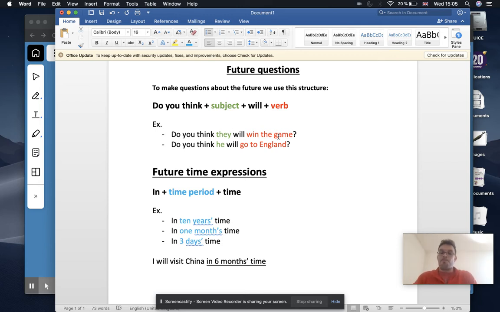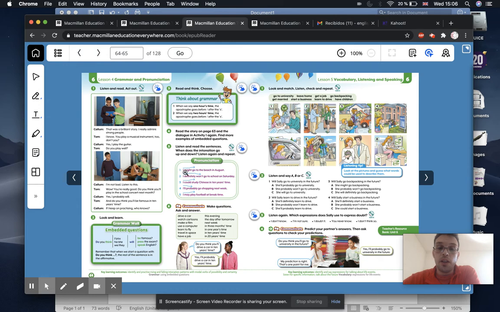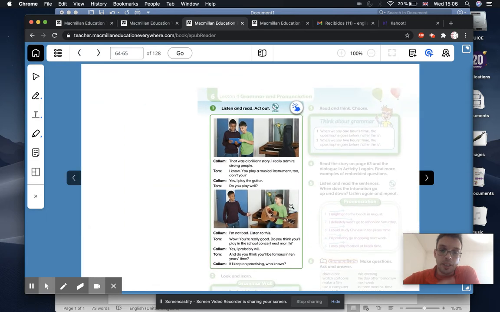Okay, so once you have this copied, we're going to go back to page 66, okay? So what we'll do is we'll have a read of this dialogue. Let's have a look. Let's read this dialogue. All right, so we're going to listen and read, okay?